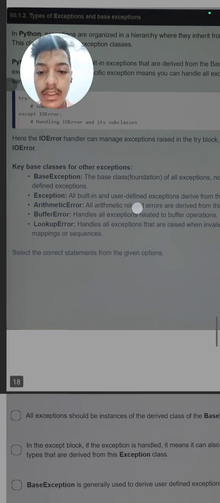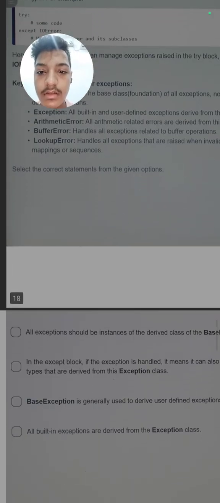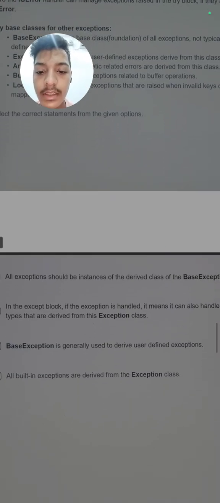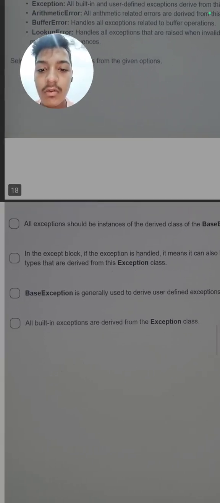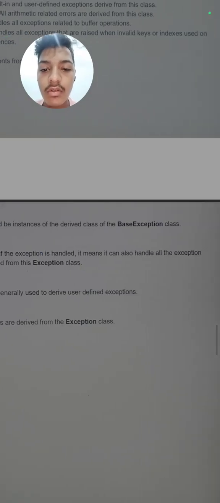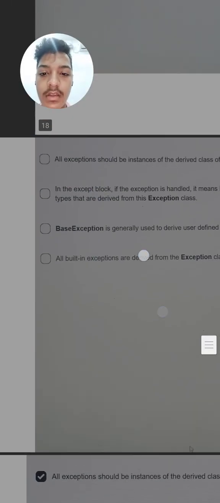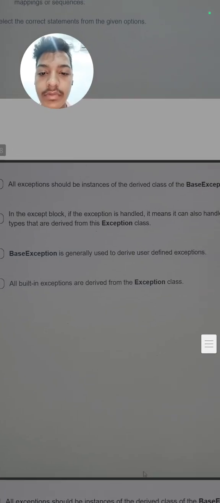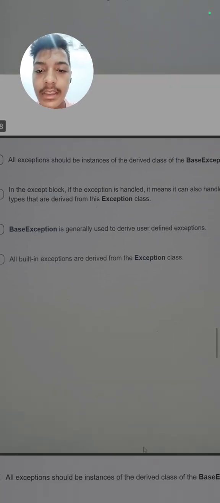So these are some types of error. So here we will have to select again. Here it is written that all exceptions should be instances of the derived class of the BaseException. Yes, it is true that all the exceptions should be instances of the derived class.